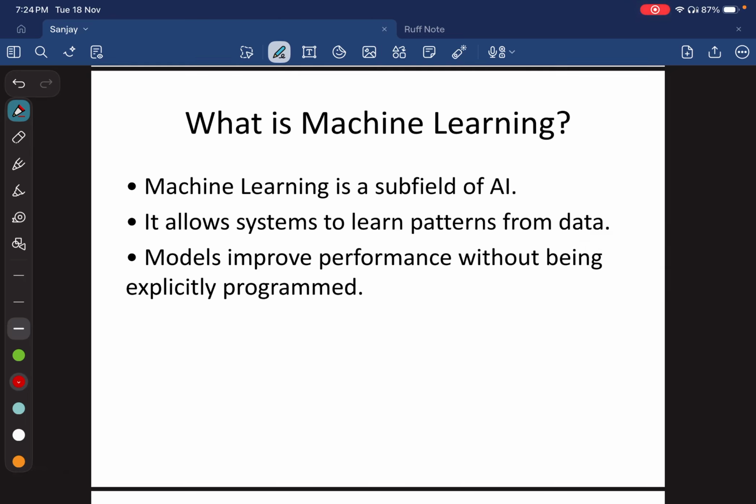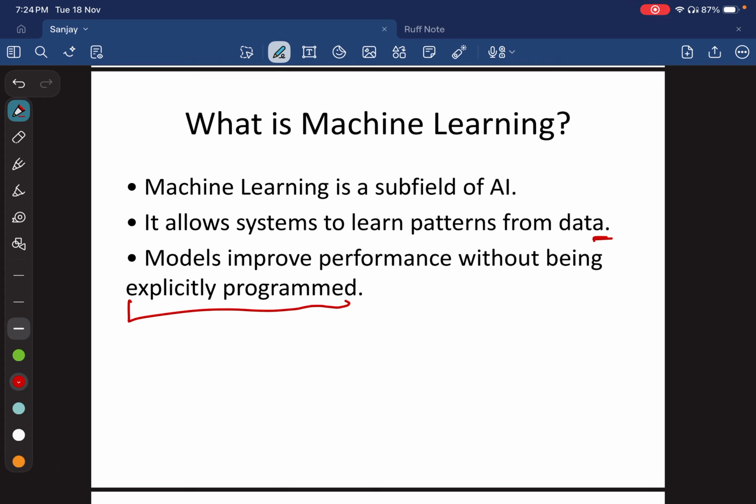Today we are going to see about machine learning. Machine learning is a branch of artificial intelligence which allows a machine or a system to learn the patterns and relationships from the data. The model improves its performance without being explicitly programmed. Let's see what this explicitly programmed means.